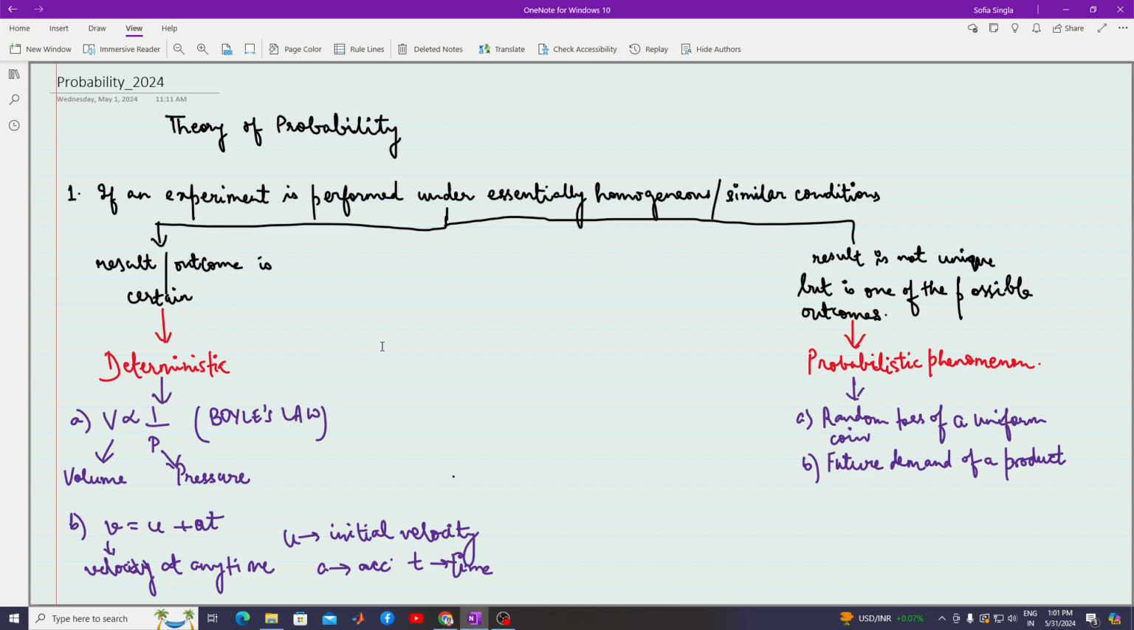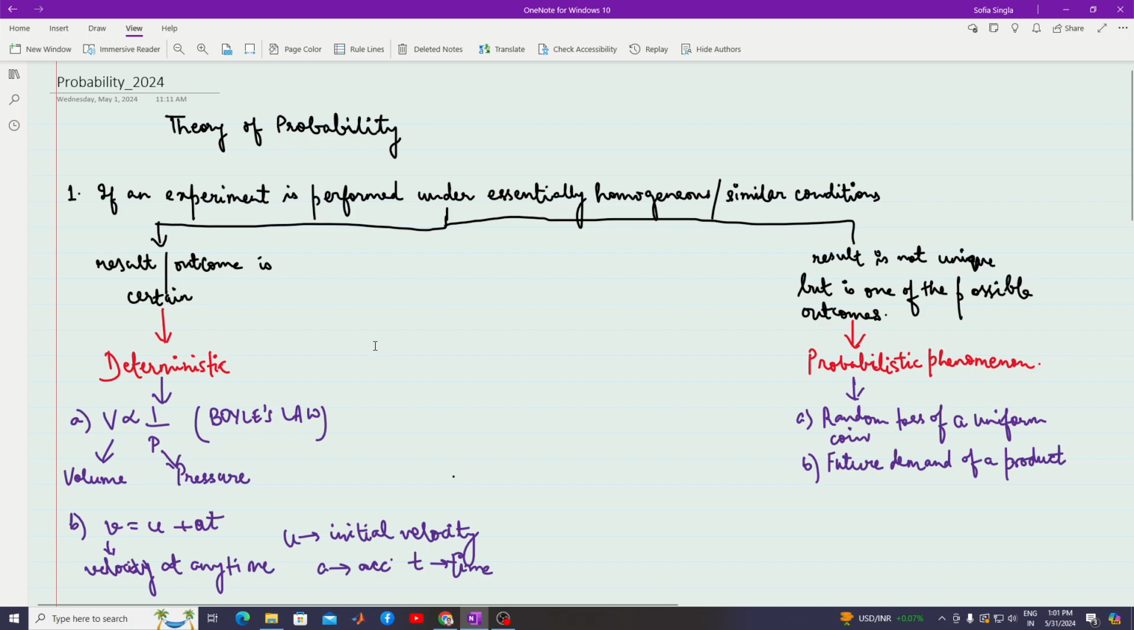Now suppose we perform some task, and in that task I know what the result is going to be. And there are certain experiments in which we do not know what the result is going to be. The situations where the result is known to us are called deterministic situations, and the situations where the result is not known to us are called probabilistic phenomena.